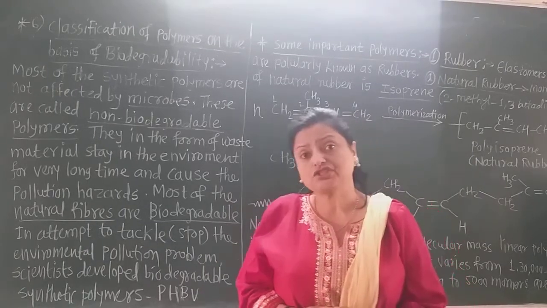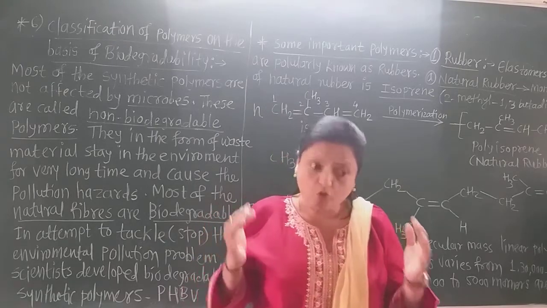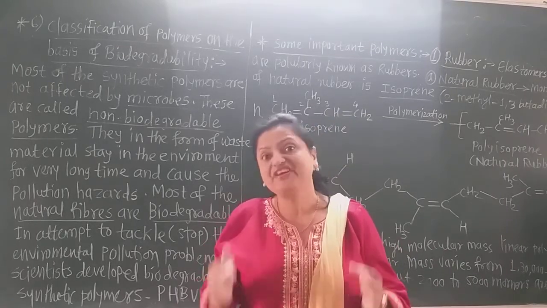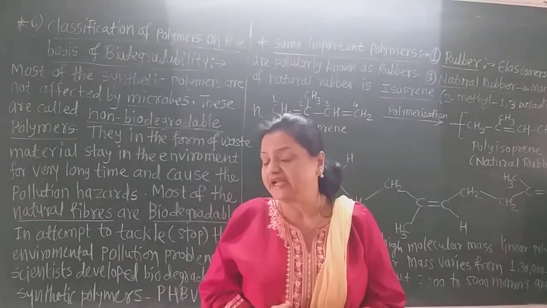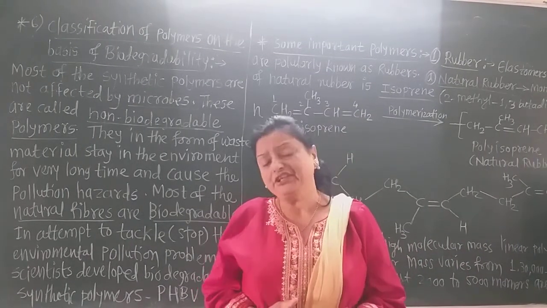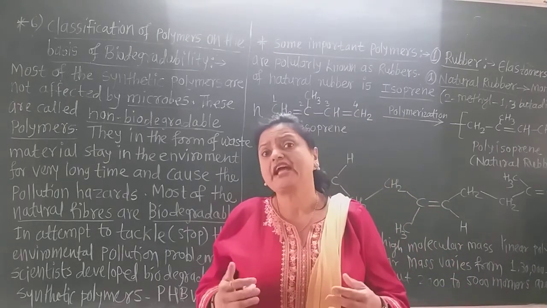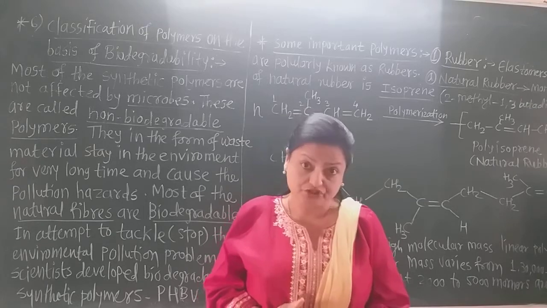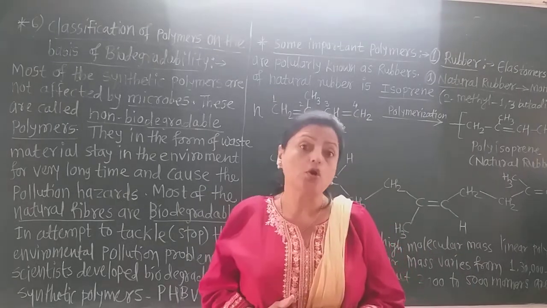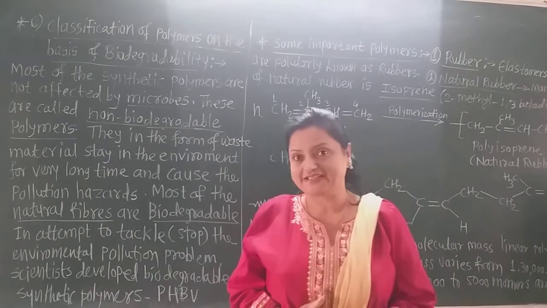Such polymers, if formed or synthesized in a maximum amount, remain as waste in the environment, and due to that there is the problem of pollution. So scientists develop such polymers which can be degraded by the microbes. They are biodegradable, and therefore on the basis of this biodegradability, there are two types of polymers.